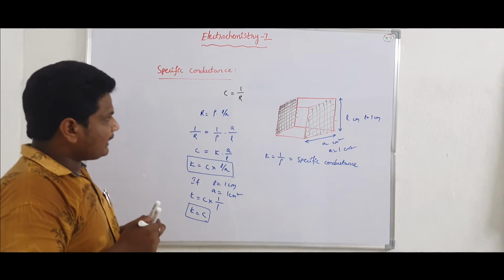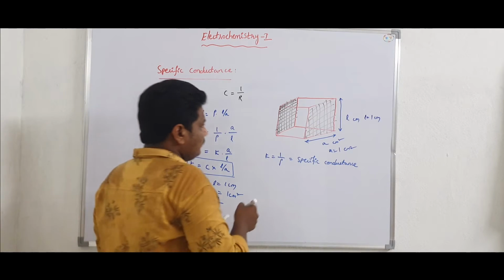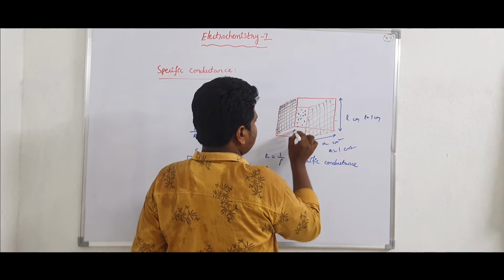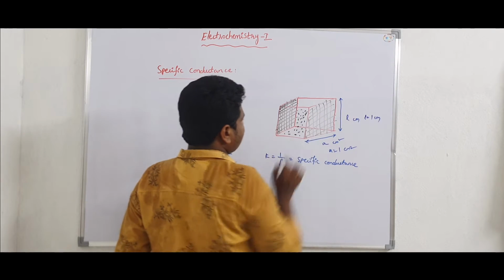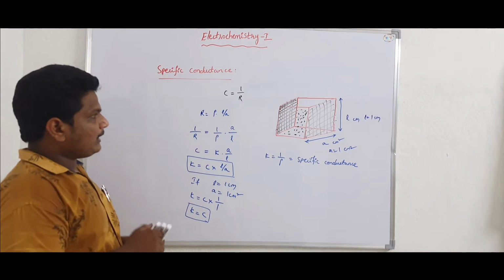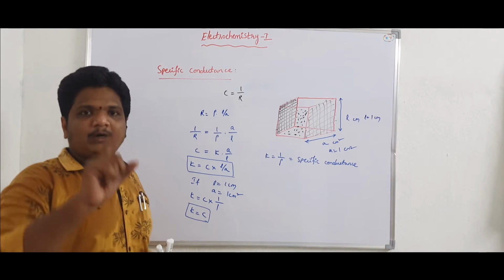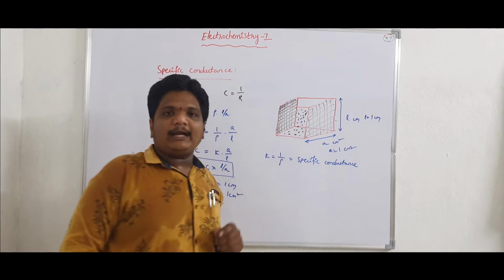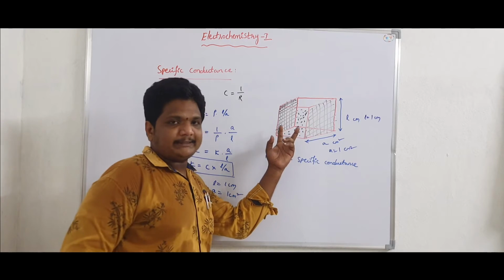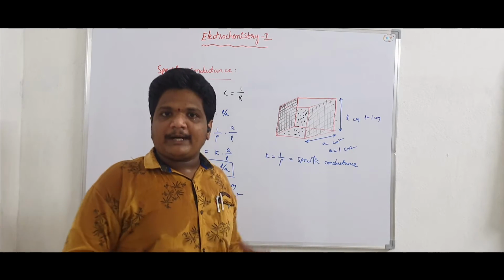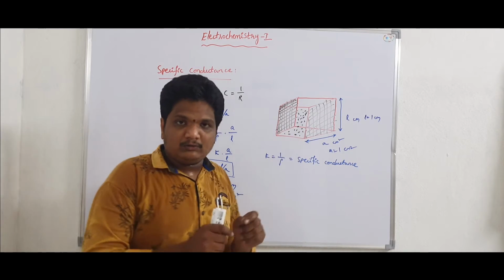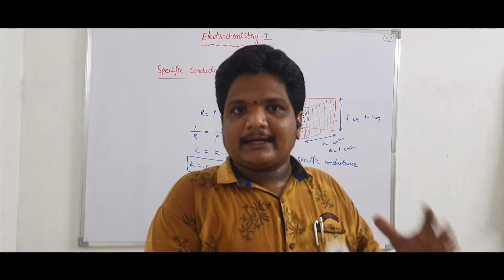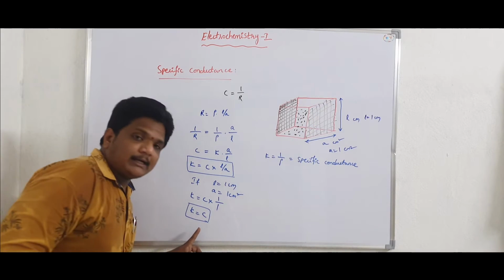If you take the electrolyte present in this area, this is the electrolyte present in the 1 centimeter cube volume, which is between these two plates. The conductance offered by this electrolyte solution in 1 centimeter cube is equal to the specific conductance.